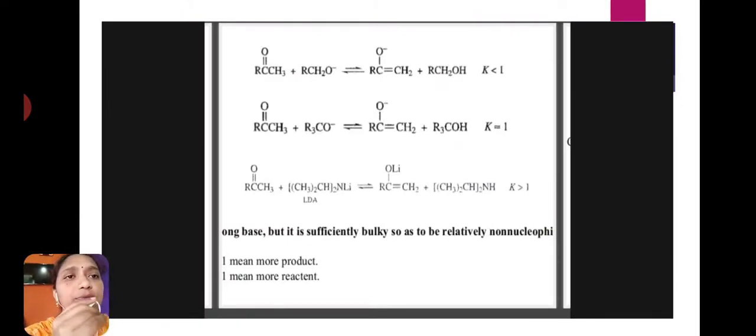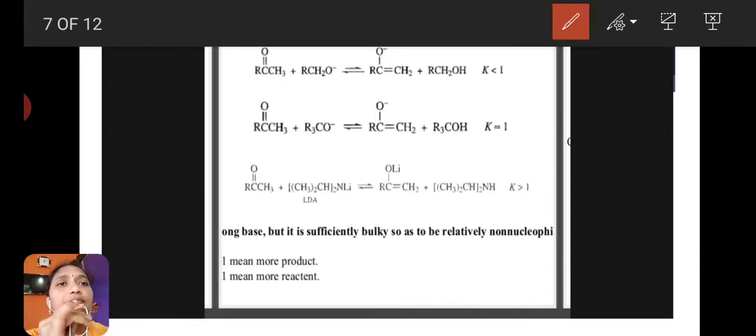Here also, RC double bond O CH3 plus RCH2O minus gives RC single bond O minus double bond CH2 plus RCH2OH. This is the first reaction, where the equilibrium constant K is less than 1. Next is RC double bond O CH3 with R3CO minus, giving RC single bond O minus double bond CH2 plus R3COH. Here K is equal to 1.